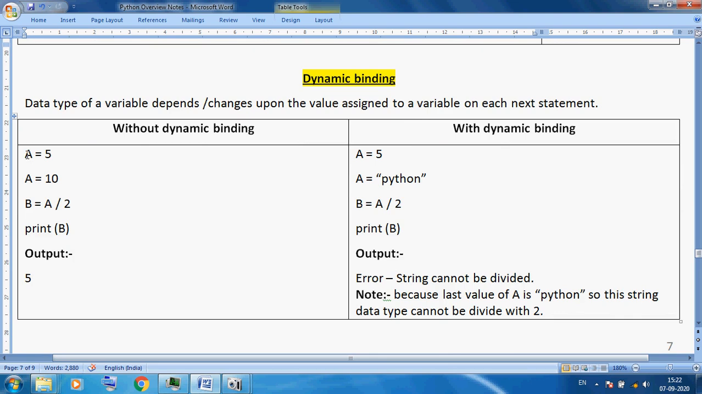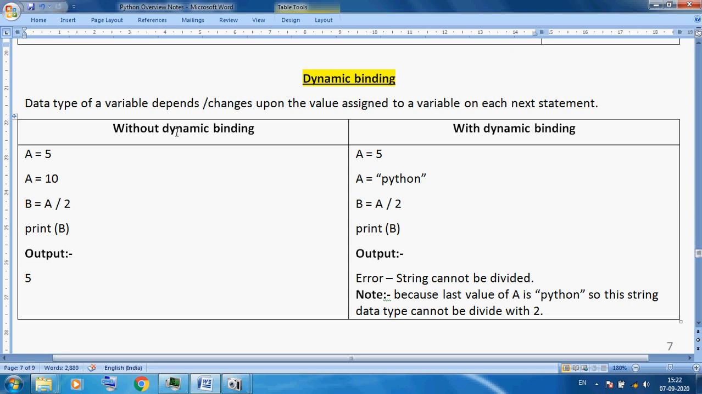Here you can see a is equal to 5. Then I am using a is equal to 10. Keep in mind that the last value of a is 10, not 5, because I am changing this value. Here I am using b is equal to a divided by 2. The last value of a is 10, so 10 divided by 2, the quotient is 5. So b holds 5. When you print b, it will display 5. So there is no problem.